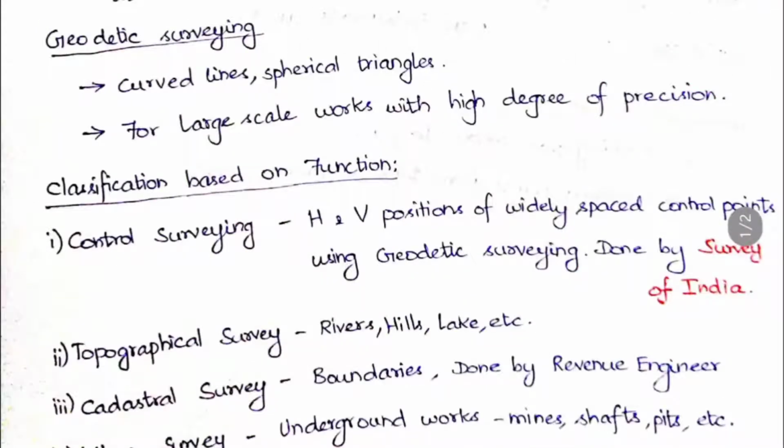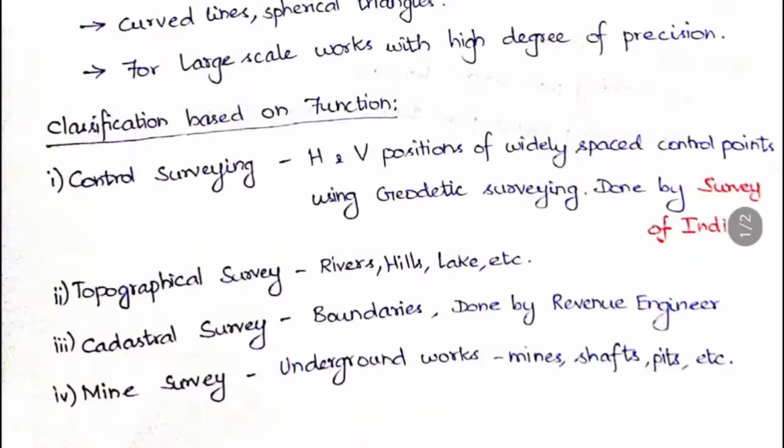The next thing is geodetic surveying. This is where we consider the shape of the earth, and curved lines and spherical triangles will be drawn here. This will be used for large scale work with a high degree of precision, because when you consider the flat surface and go for plane surveying, the accuracy will be lesser. So when you are doing a large scale work, you should go for geodetic surveying.